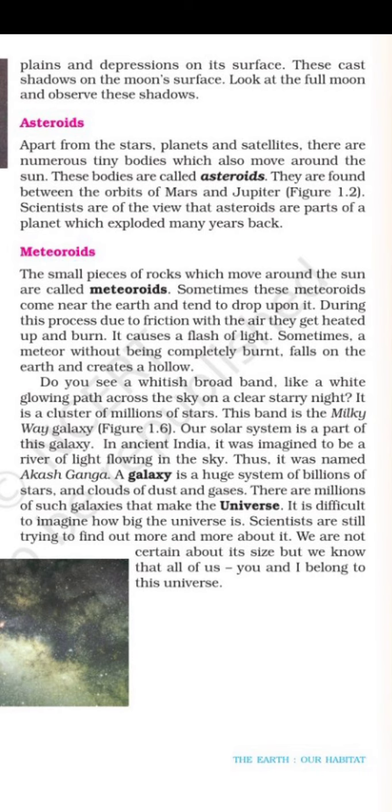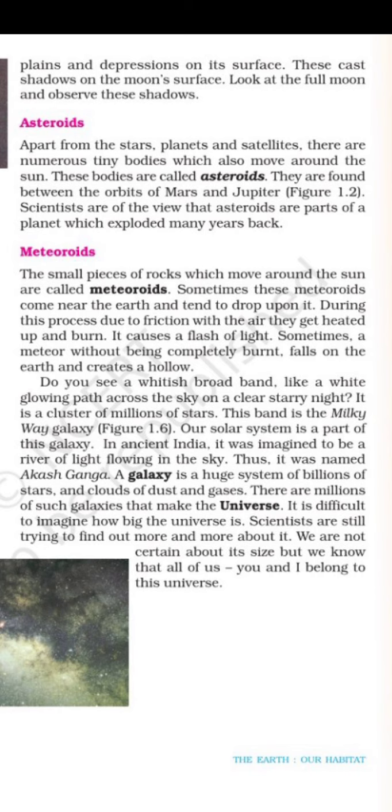But the small pieces of meteoroid, when they enter our atmosphere, burn at that time, and they create heat and a flash of light that, in the scene, if you see it, looks so bright and so beautiful. Due to friction with the air, they get heated up and burned. It causes a flash of light that in the scene you will see coming towards us.